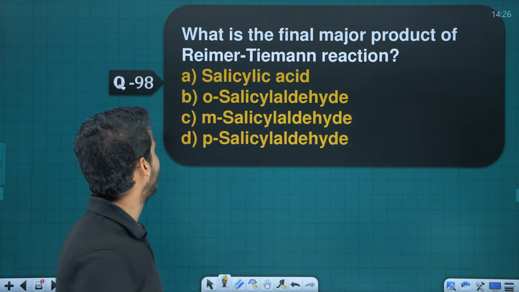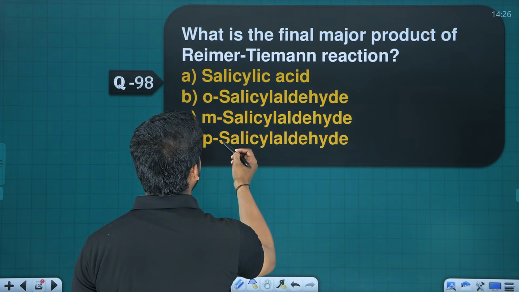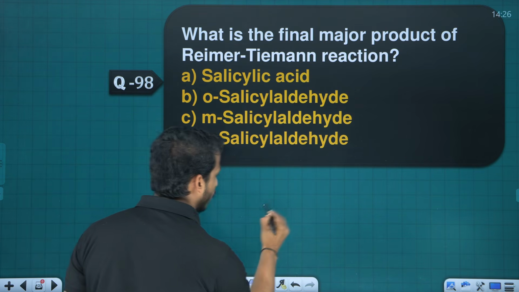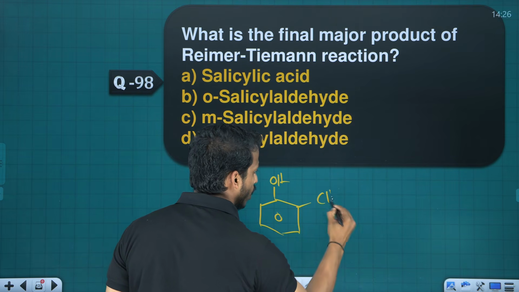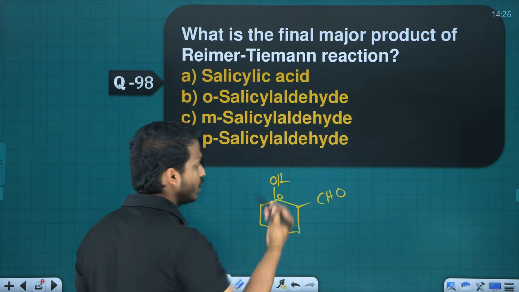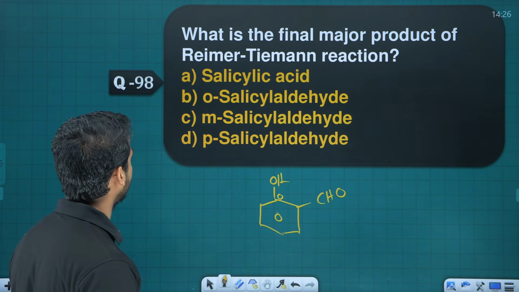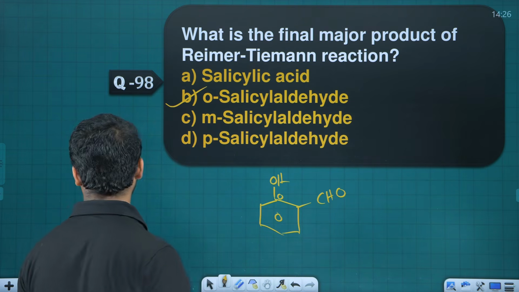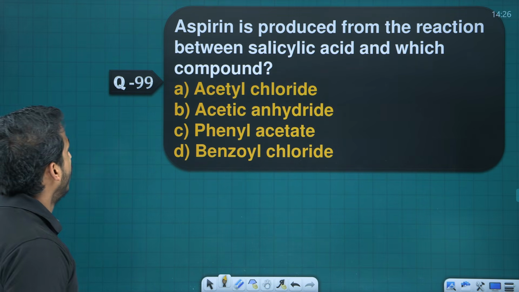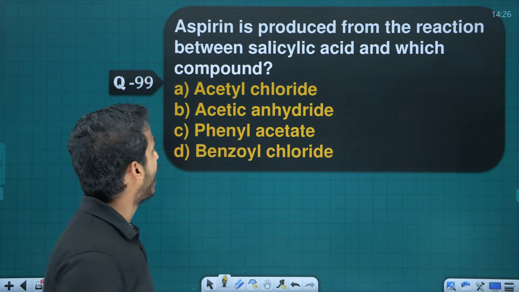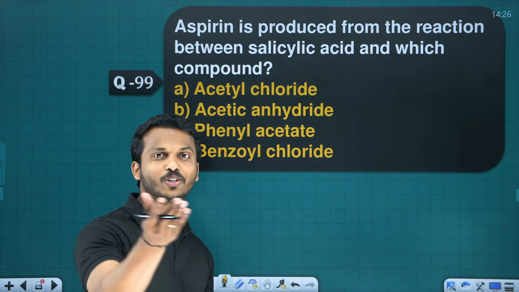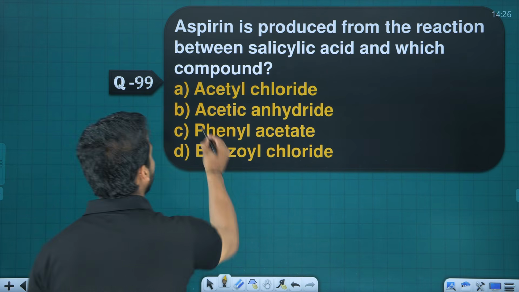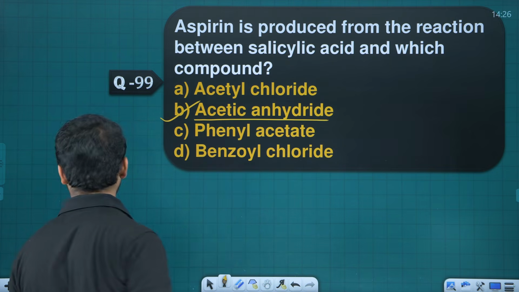Next, what is the final major product in Reimer-Tiemann? Reimer-Tiemann gives you salicyl aldehyde. Which salicyl aldehyde? What is salicyl aldehyde? Actually, we are writing OH and CHO. So CHO is the main group. So this is ortho, right? This is the ortho position. So ortho salicyl aldehyde. Next one. Aspirin we already discussed. Aspirin is produced from the reaction between salicylic acid with what? Acetic anhydride, right? Acetic anhydride.